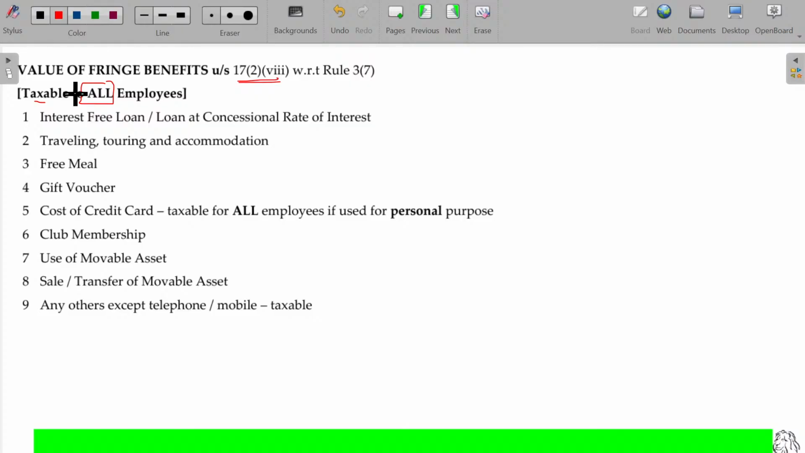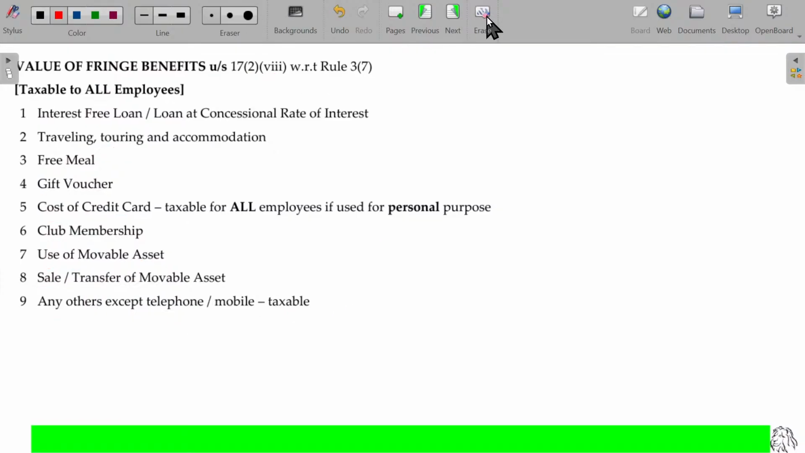Now, these fringe benefits are taxable: free meal, gift voucher, traveling, touring and accommodation, cost of credit card, club membership, use of movable assets, and sale or transfer of movable assets. All these things are taxable. Any others not falling under the above list, other than telephone and mobile, are also taxable. Before we study all these in detail, let me finish up all these things in a nutshell.